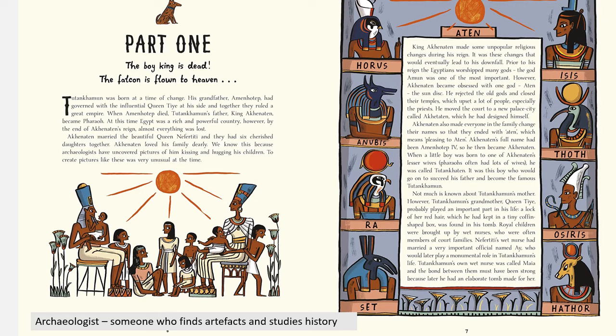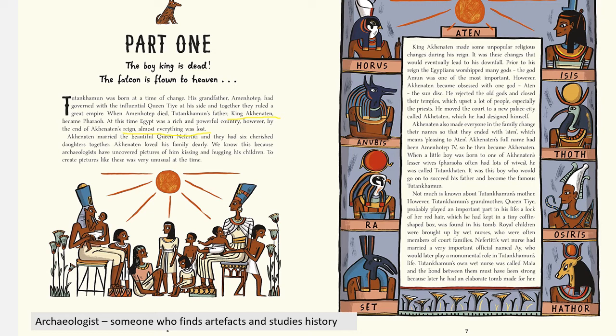So we get the feeling that the king, Tutankhamun's father, was not a very successful leader, because it says almost everything was lost by the end of his reign, his time of ruling. I think you all know that word. Akhenaten married the beautiful Queen Nefertiti, and they had 6 cherished daughters together.